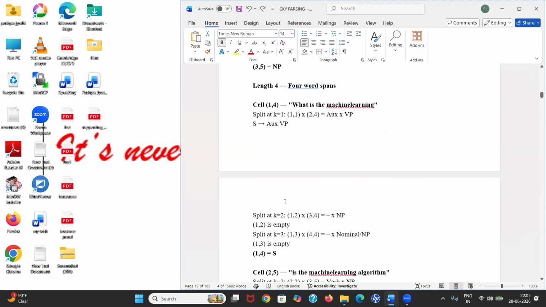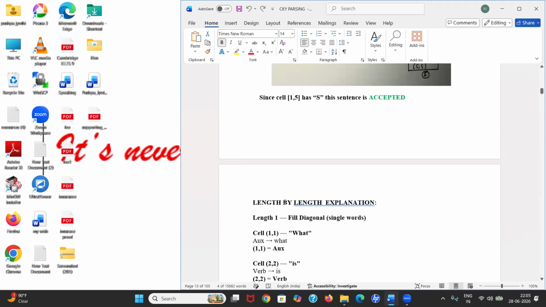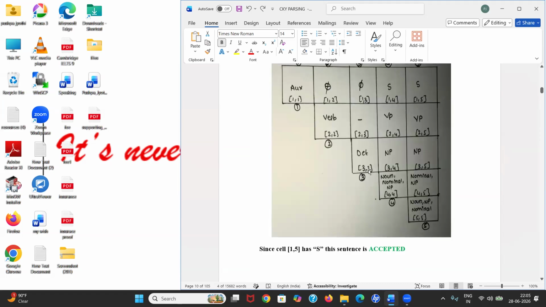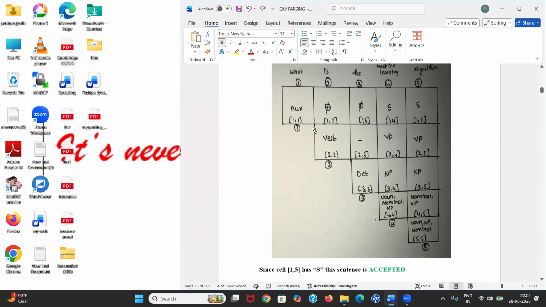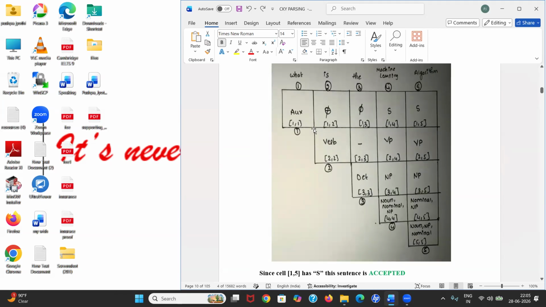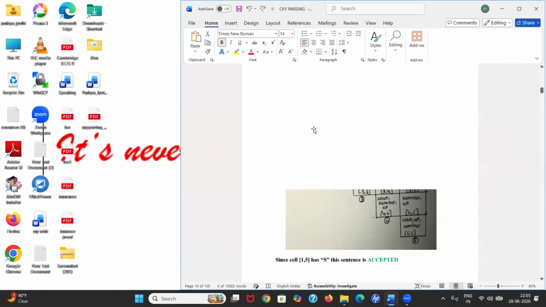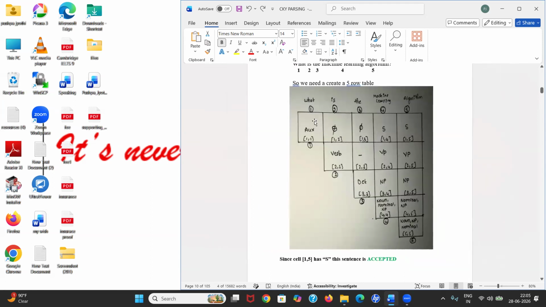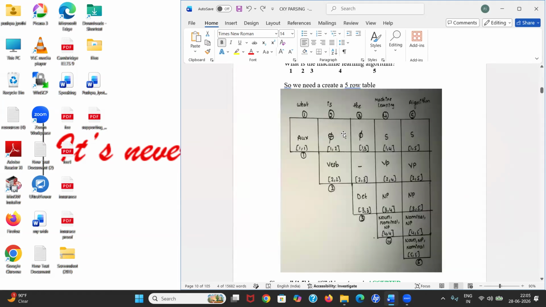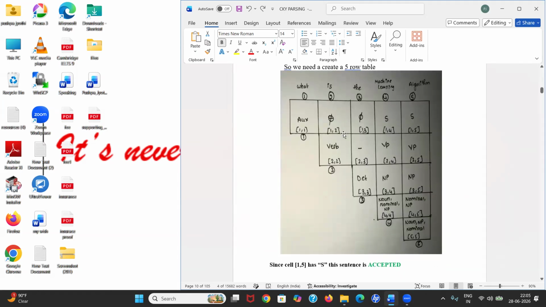That's how it works. After every length, we have to fill the table with the non-terminals: verb, determiner, nominal. After taking every length, you have to fill the table. Okay? See, how do you know this sentence is accepted or not? Because I already told you: if the first row, last cell contains S, S meaning the starting variable, then it means it is accepted.